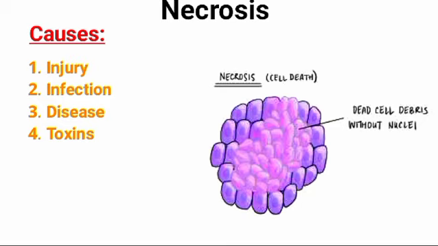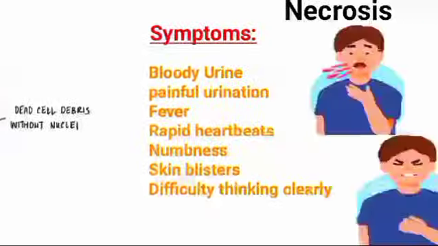Number four is toxins. Chemical agents such as poison, venoms, and certain recreational drugs are known to trigger necrosis. Exposure to arsenic, a metal found in rat poison and contaminated groundwater, can trigger necrosis in the kidneys. Cocaine that is laced with a white chemical called levamisole is linked to kidney necrosis as well.